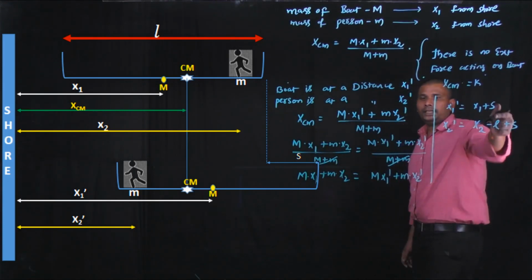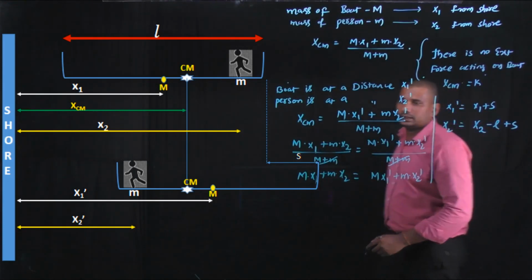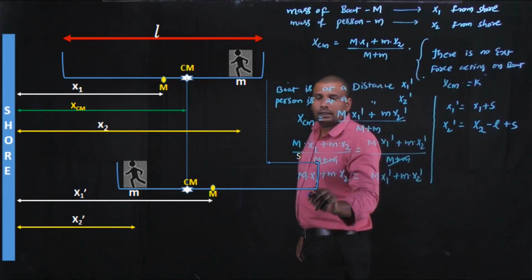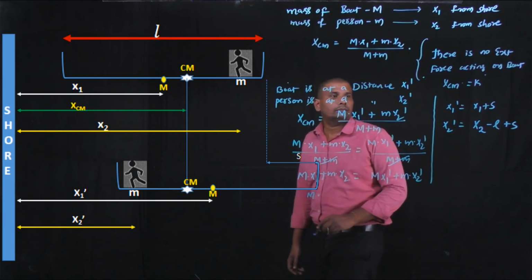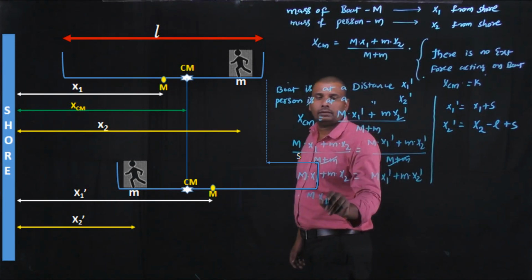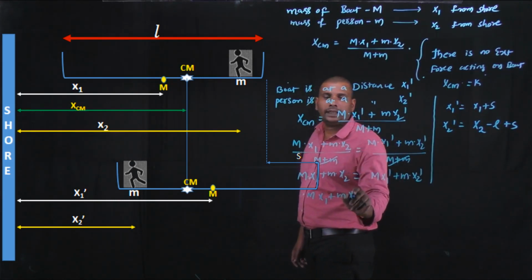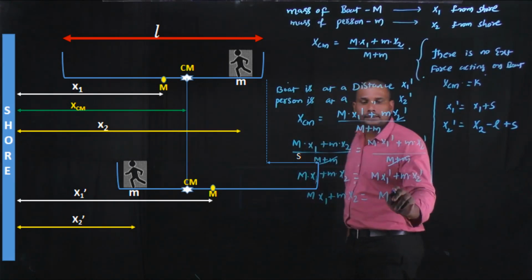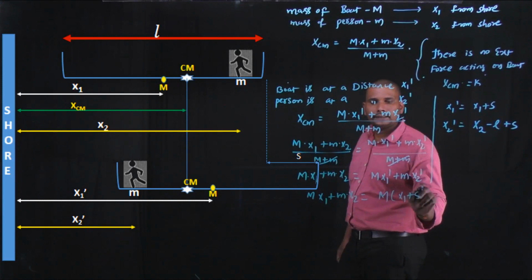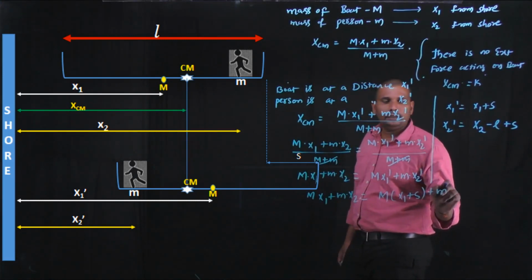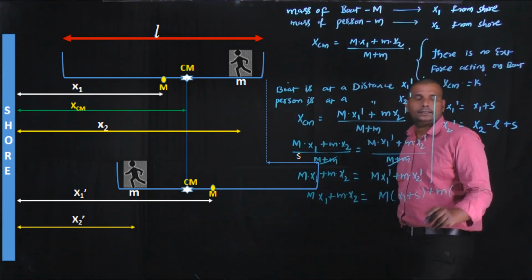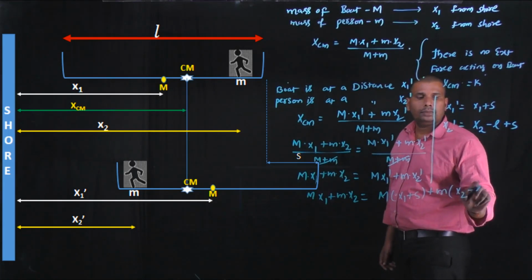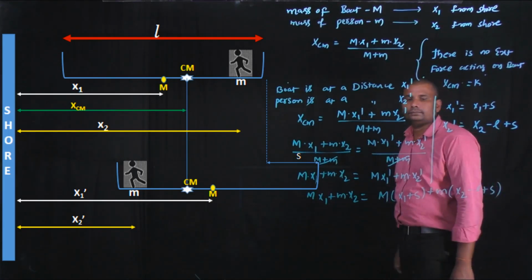By substituting these two values, we got that capital M into x1 plus small m into x2 is equal to capital M into x1 dash, which is x1 plus s, and small m into x2 dash, which is x2 minus L plus s.